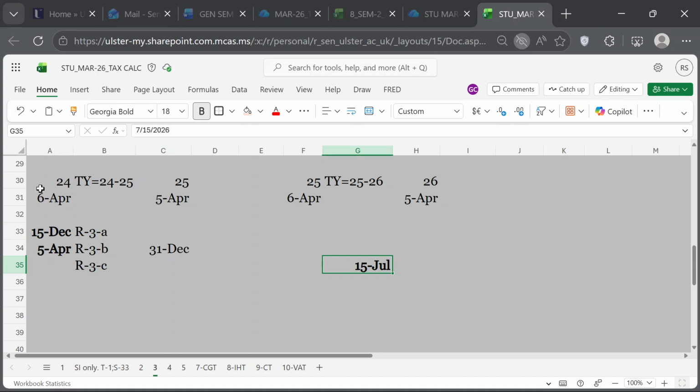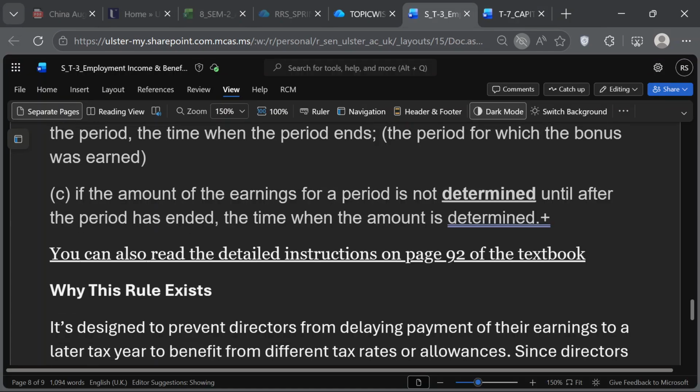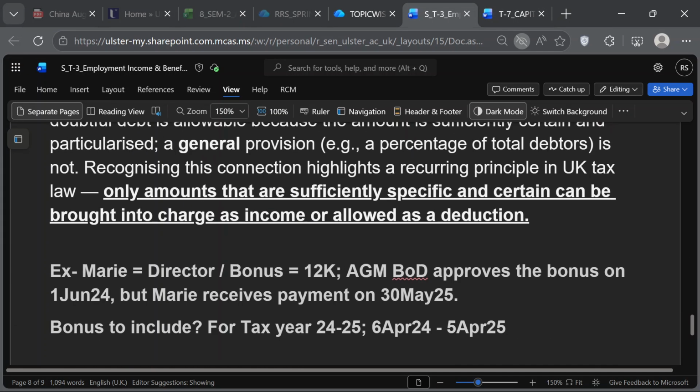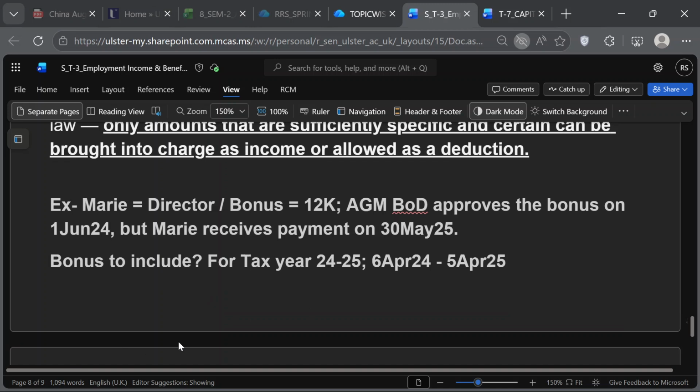Okay, so we set up the dates like this. Now let's apply this rule. It's a complicated rule, but now let's apply it to your example, which is quite a simple example. What is your simple example? Marie, okay? So the bonus relates to, when did she get the bonus?